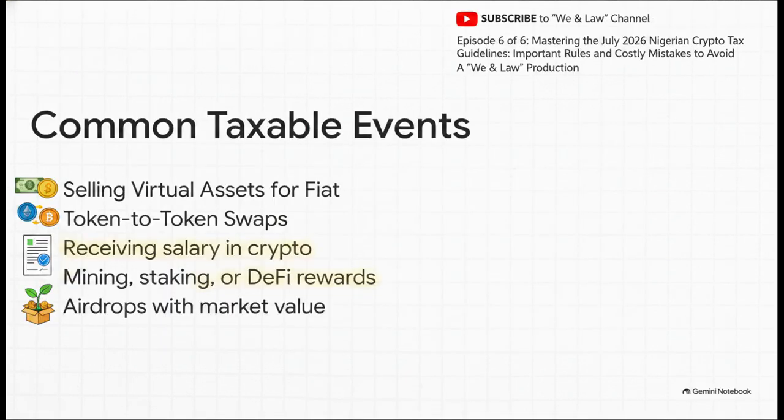But the tax man always comes eventually. These are the common everyday events that for sure will trigger a tax obligation. Obviously, selling your virtual assets for fiat is taxable, but look closely at that second bullet point, token-to-token swaps. This catches a lot of people out. If you trade Ethereum for Bitcoin, the NRS considers that a taxable disposal of your Ethereum.